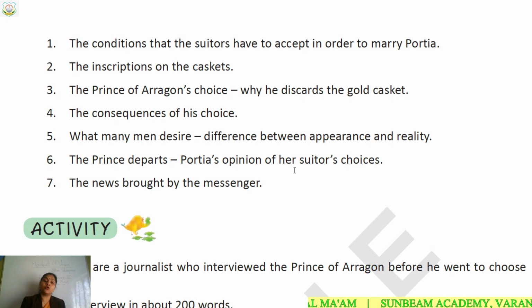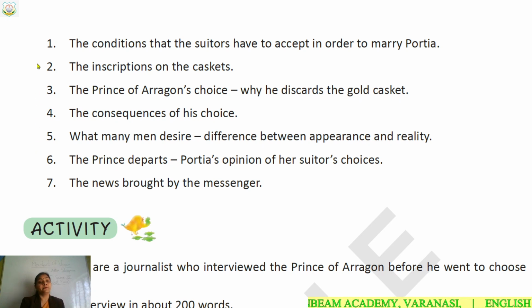When they are selecting the casket, what does Portia think about them? This we will come to know. The news brought by the messenger. We will also come to know the news which was brought by the messenger at the end of this Act 2, Scene 9.